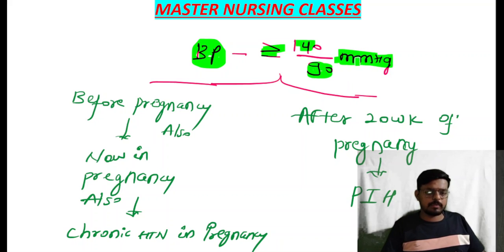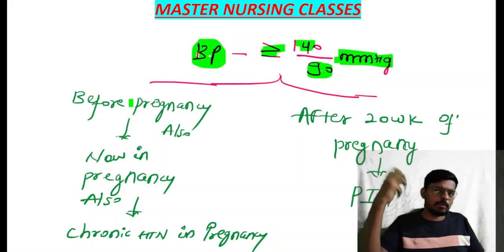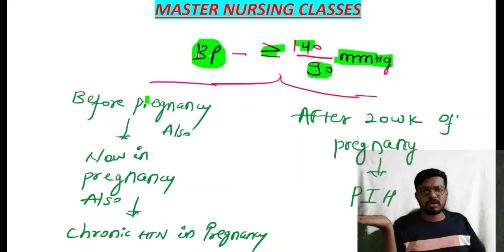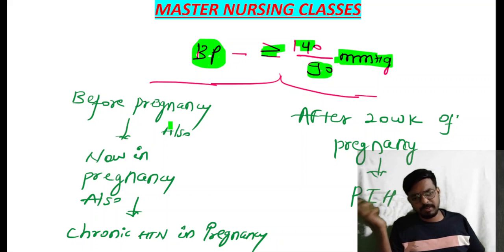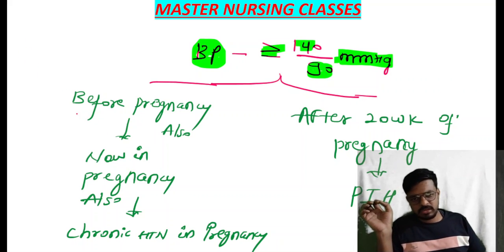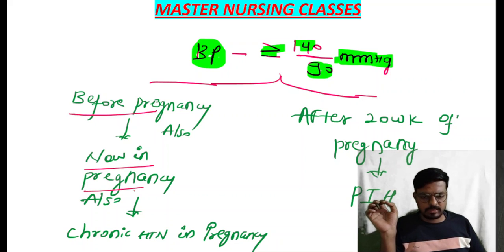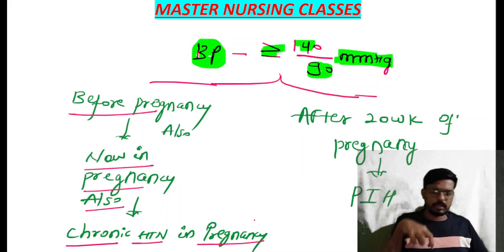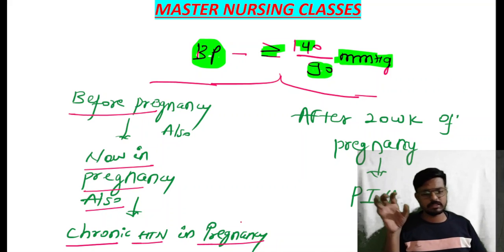You will ask whether she had this high BP before pregnancy or only now. If she says she was hypertensive before pregnancy also, and the BP is high now in pregnancy, this is what we call chronic hypertension in pregnancy. A hypertensive woman who got pregnant has chronic hypertension in pregnancy.